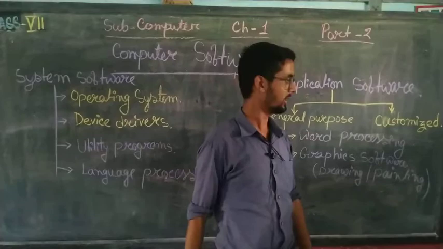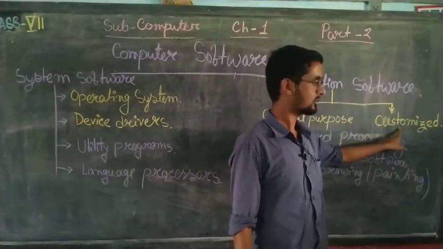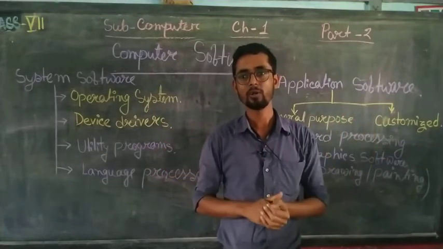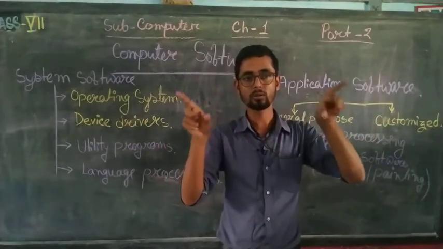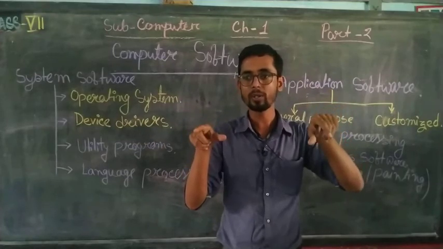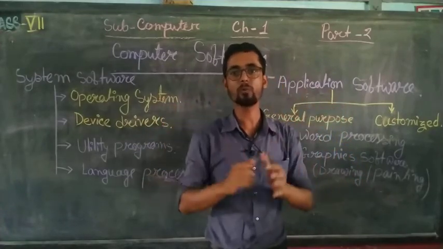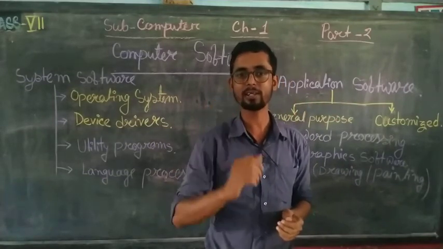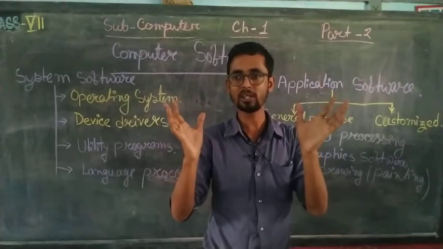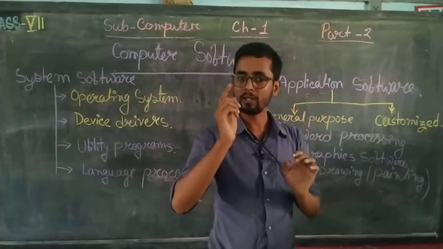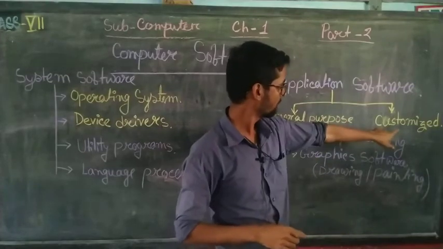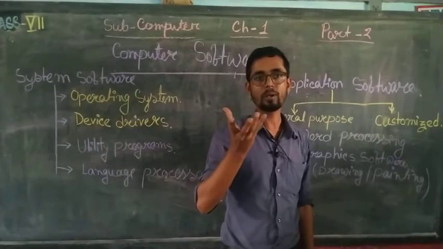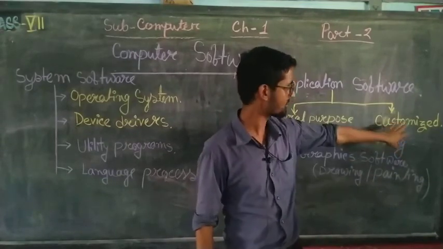The other is customized software. Customized software means one fixed software, like bank server software, or a company's software, where they have a fixed software in which they usually work. Like in a bank server, all the bank officials work in a fixed software. This kind of software is called customized software. Nowadays, many mobile applications are also customized software.